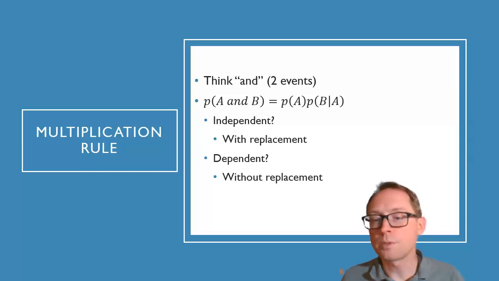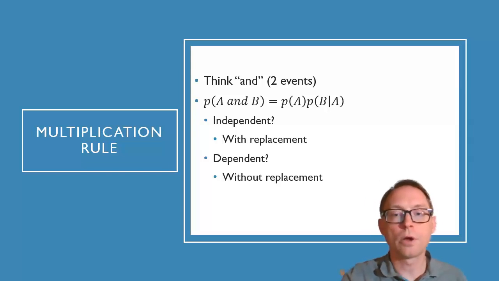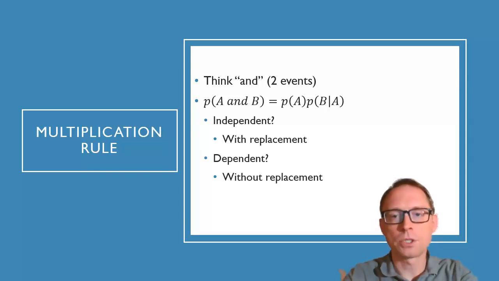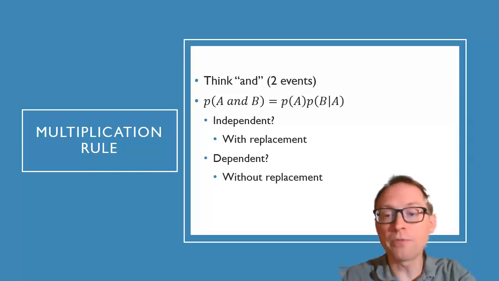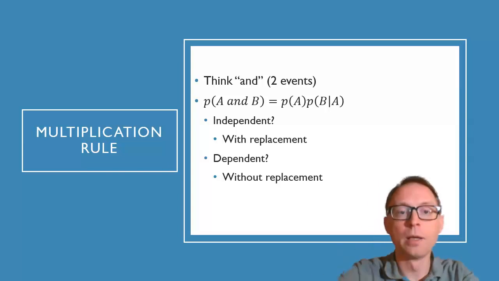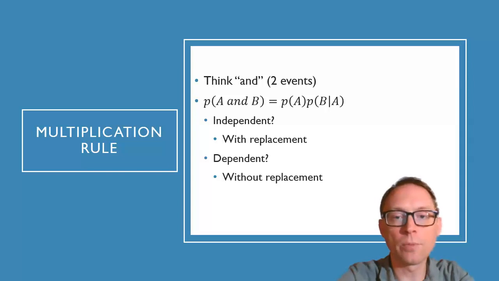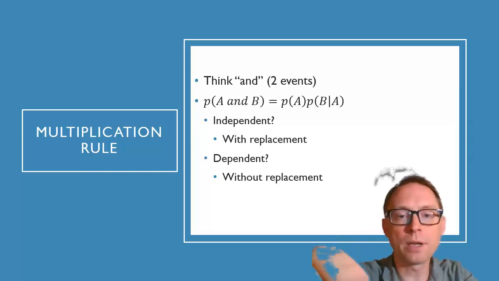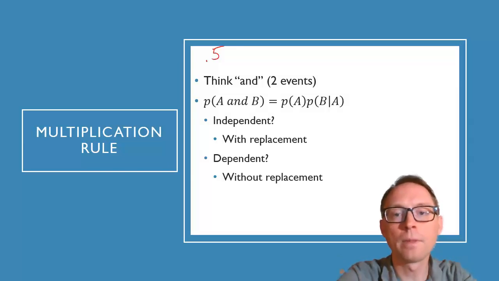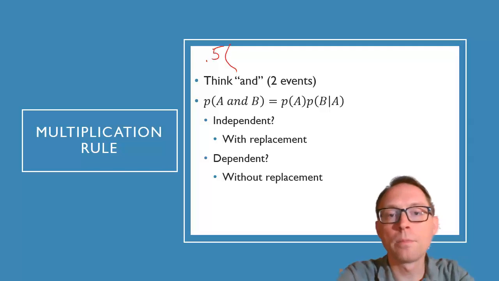All right. So what is the probability of me pulling out a red card and then pulling out a spade? So remember, both of these things have to happen. It's an and. That's why we say and. Pulling out a red card and then pulling out a spade. So in this case, the probability of me getting a red card is A. So the probability of me getting a red card is 0.5. Okay. And then I multiply 0.5 times the probability of me getting a spade. All right. The probability of me getting a spade is the probability of B given A.